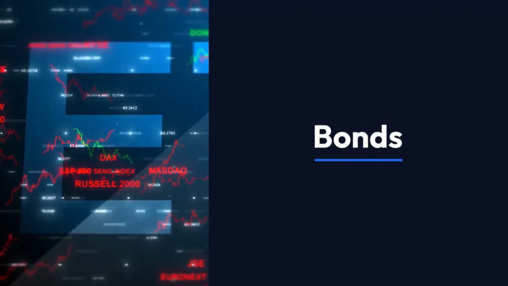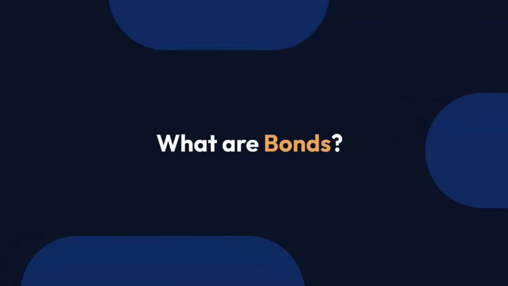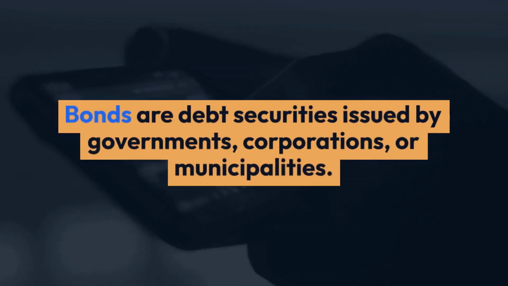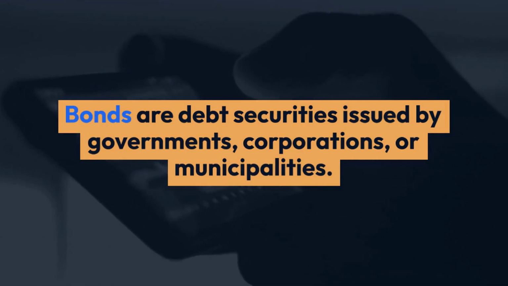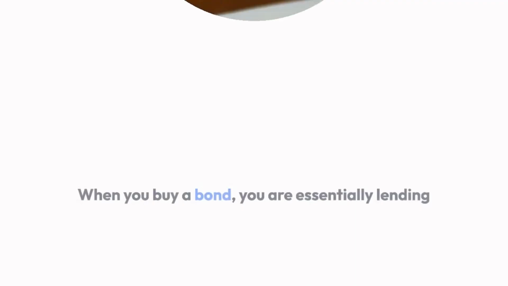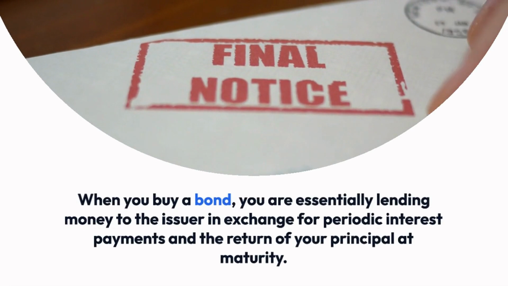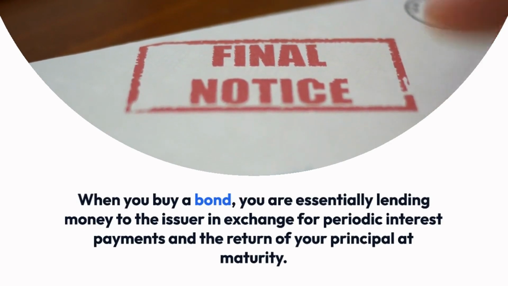Bonds. What are bonds? Bonds are debt securities issued by governments, corporations, or municipalities. When you buy a bond, you are essentially lending money to the issuer in exchange for periodic interest payments and the return of your principal at maturity.